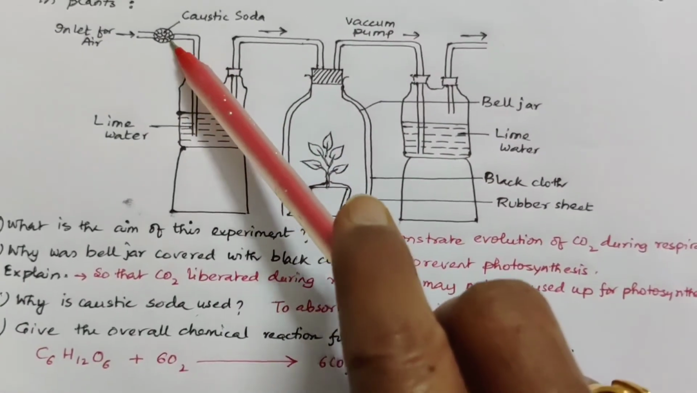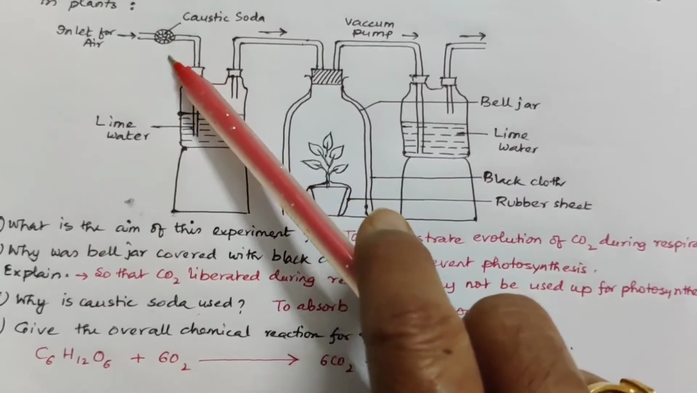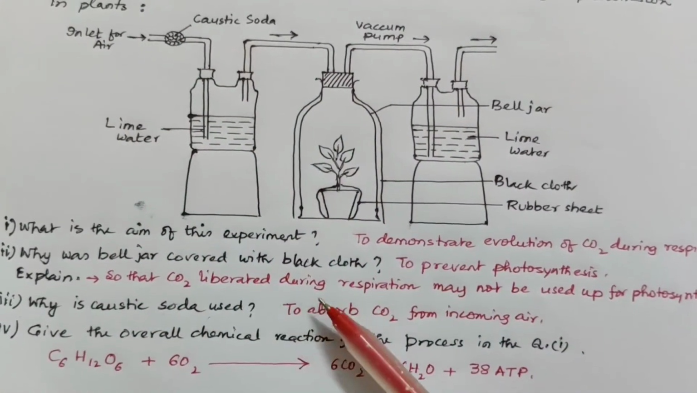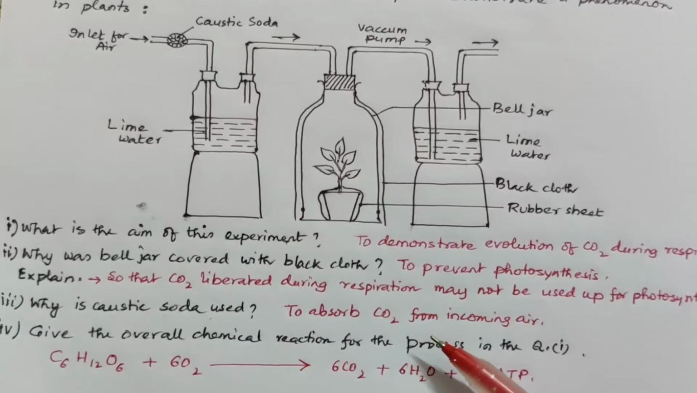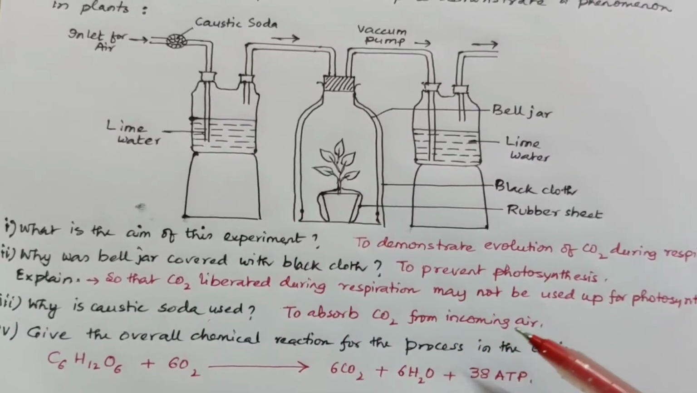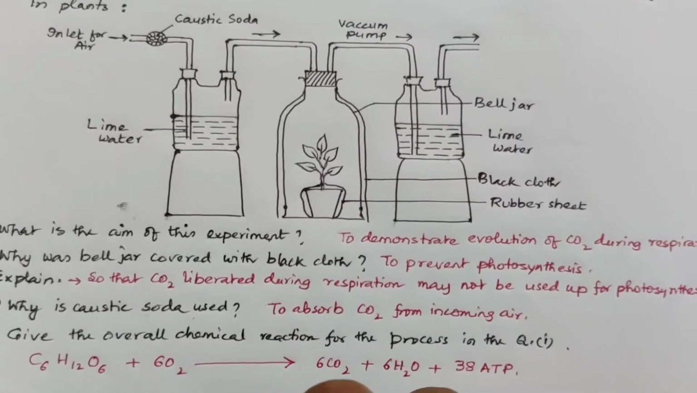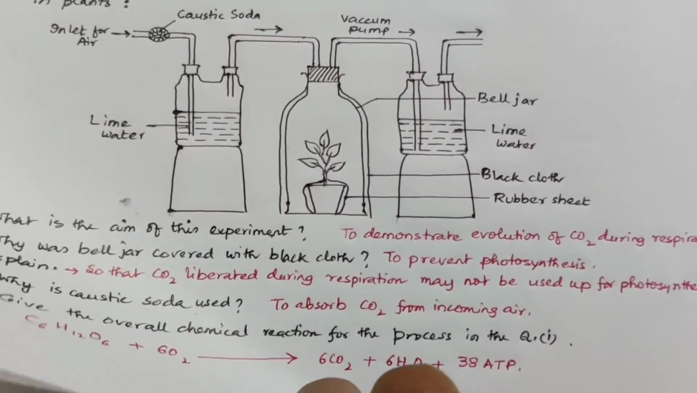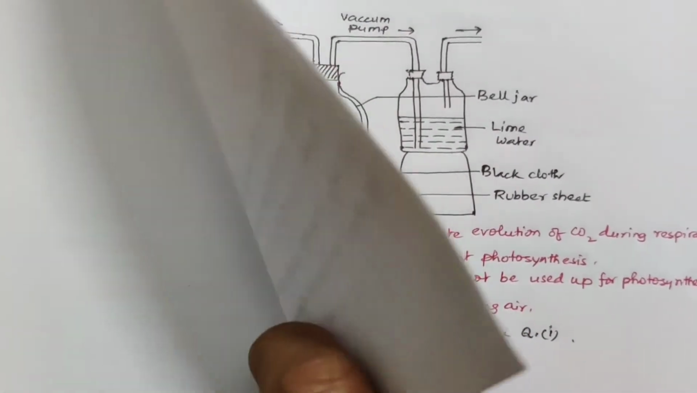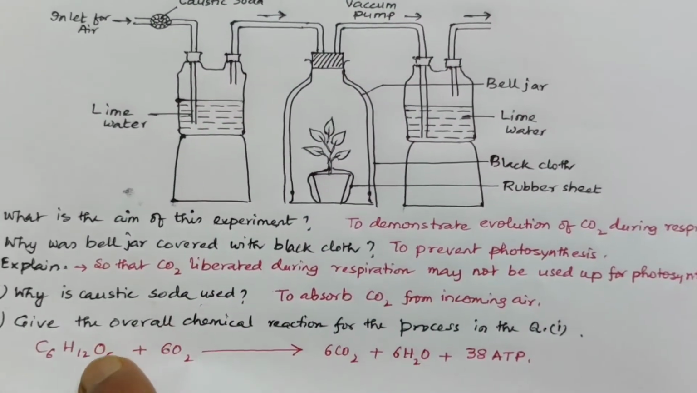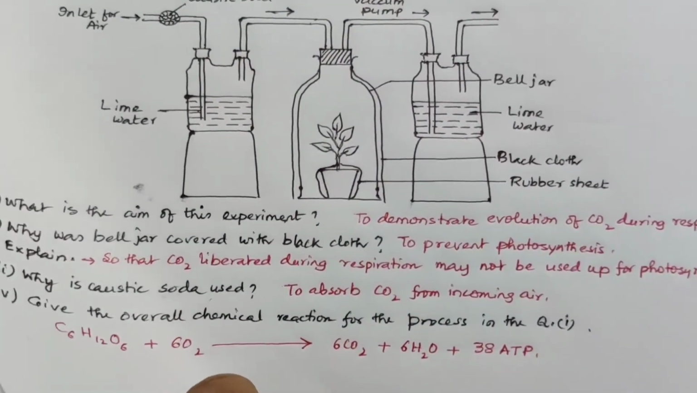Now here, why is caustic soda used? Just now I asked this question. Caustic soda is used for absorbing carbon dioxide from incoming air. Give the overall chemical reaction for the process, you can see the whole chemical reaction. You can note it down.